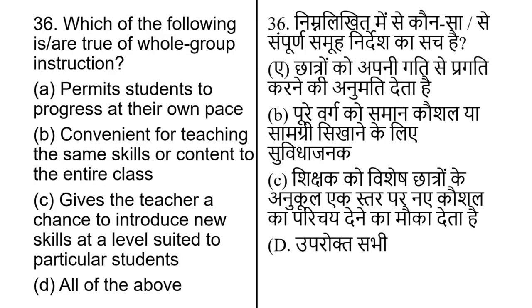Which of the following is or are true of whole group instruction? The options are: permits students to progress at their own pace; convenient for teaching the same skill or content to the entire class; gives a teacher a chance to introduce new skills at a level suited to particular students; and all of the above. The correct answer to this question is option B, convenient for teaching the same skill or content to the entire class.